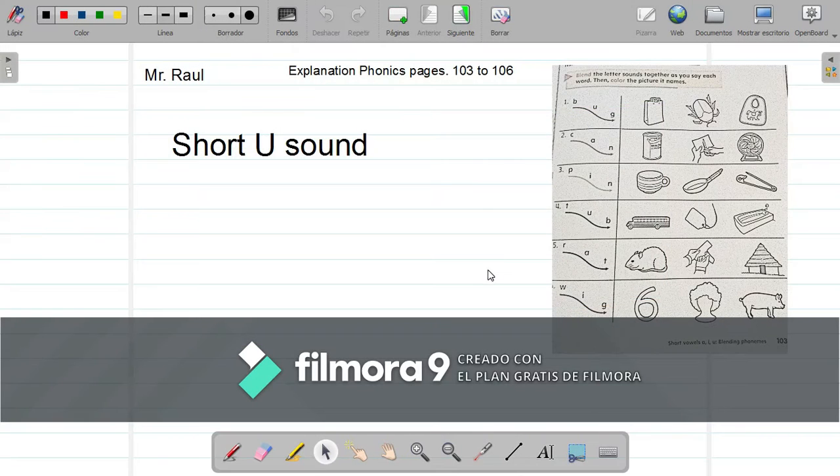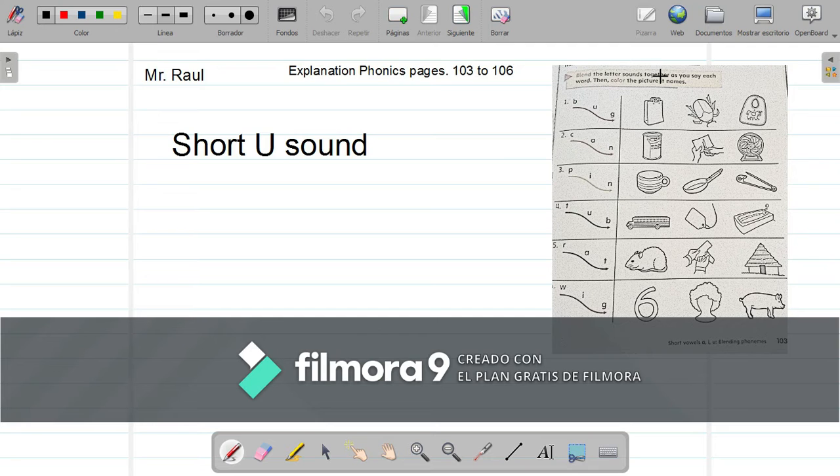To continue here working, today we are going to work on pages 103 to 106. Okay, 103, 104, 105, and 106. This is page 103. It's very important that you pay attention to the word and to the pictures. Okay? It's very, very important. So we're going to start here.